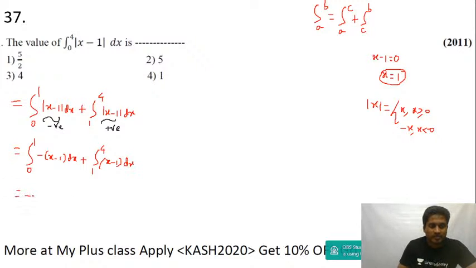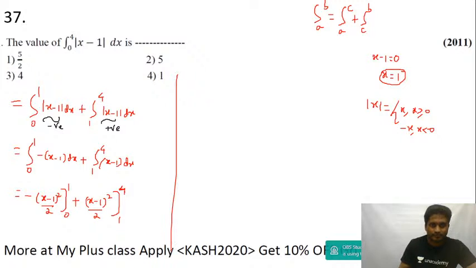Okay, integration of x is x square by 2. It will be x minus 1 the whole square by 2 between the limits 0 to 1. Again, integration of x is x square by 2, between the limits 1 to 4. So that's equal to minus 1 upon 2, upper limit is 1 minus 1 is 0, lower limit is 0 minus 1 the whole square.